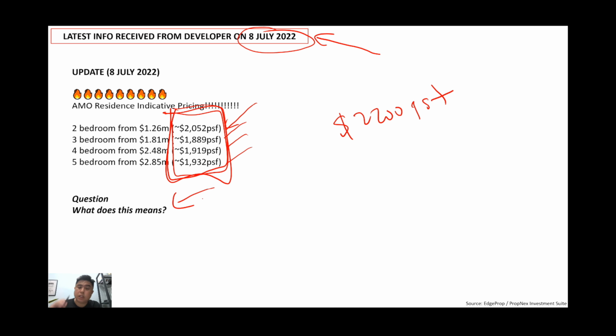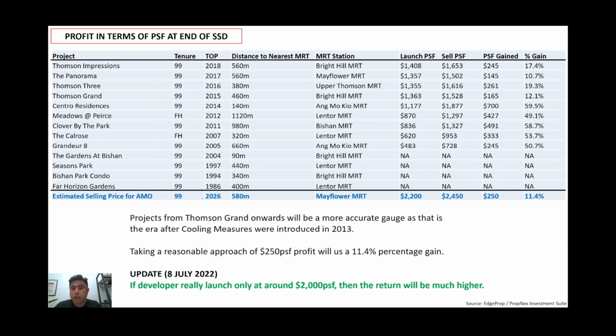So what does this actually mean? Okay, so these are the tables that we went through just now, but I updated the green portion as an add-on. Based on what I went through just now, I took 2200 as my base of calculation. But if the developer really launches from only 2000, then of course the return that we'll be looking at will be higher, or rather it will make it much easier for us to get out and take our profit.